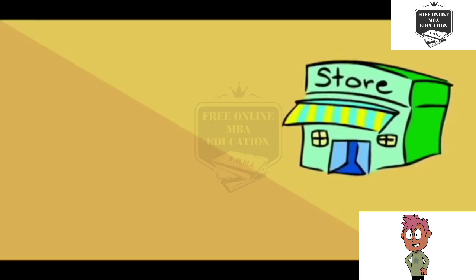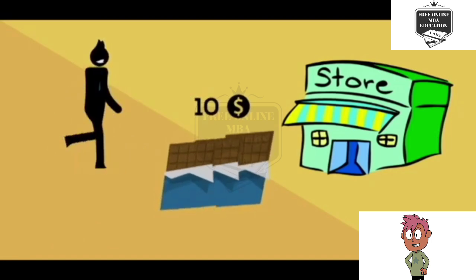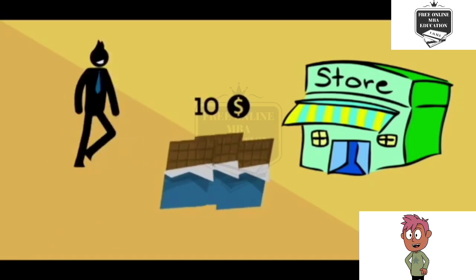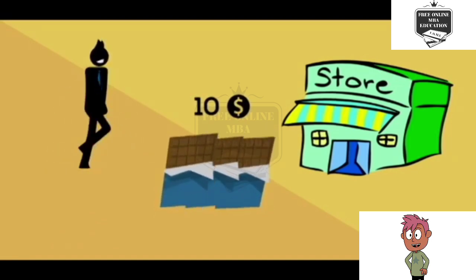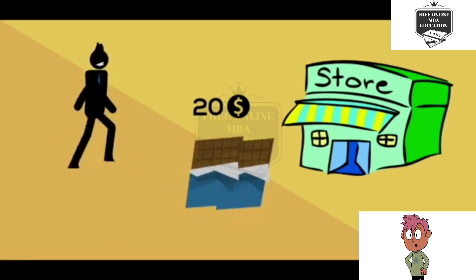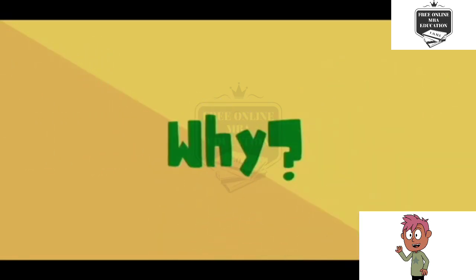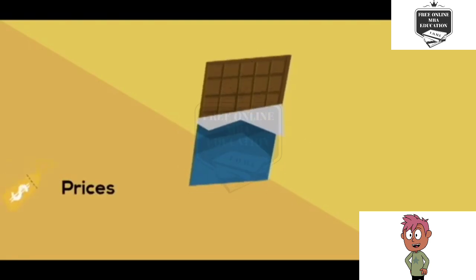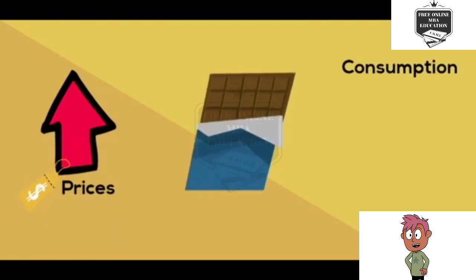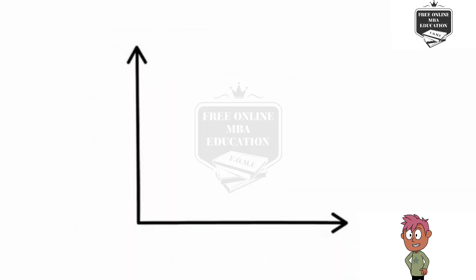Friends, let me ask you a question. Say you go to a store on a regular basis to purchase 3 chocolates worth $10. However, one fine day, suddenly the prices of chocolates increase to $20. In such a situation, you will buy only 1 chocolate instead of 3. Why? Because as the prices of a commodity go up, your purchasing power reduces. Hence, your consumption goes down. We can show this with the help of a diagram.